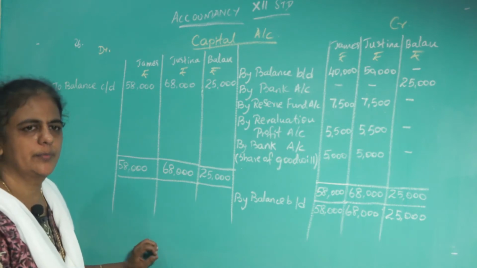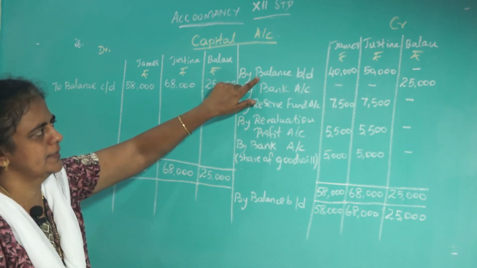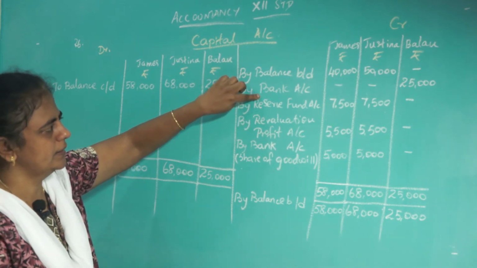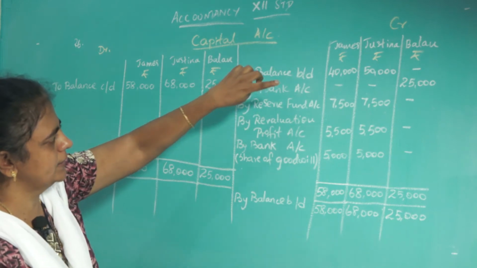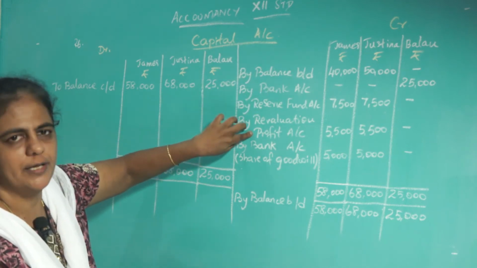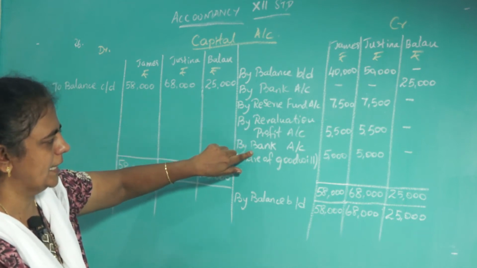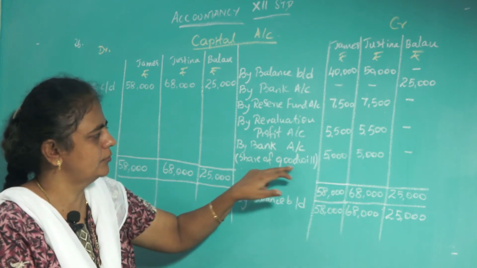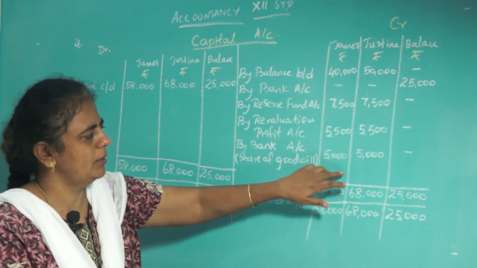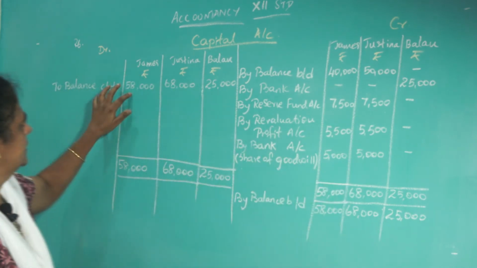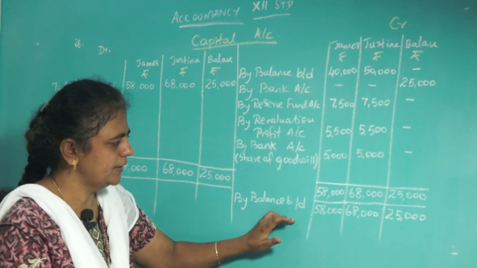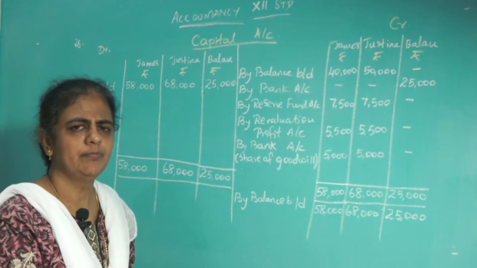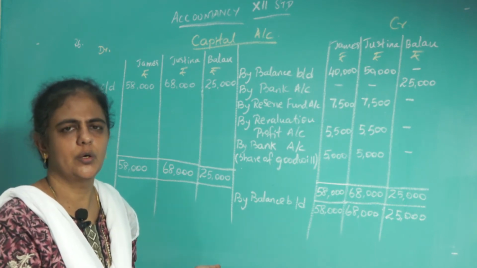Hope you understood, children, how to prepare the capital account. First thing, bring the balance here, balance brought down, that is the capital from the balance sheet. Then the money brought by the new partner. Then the fund should be transferred to the old partners' capital account. Revaluation profit already we found out. This is the amount of goodwill cash he is bringing, that should be taken by the two old partners, share of goodwill. They are equal partners, so share half. Find the difference, bring it down. Now this 58,000, 68,000 and 25,000 is the capital balance that should be taken to the new balance sheet, that is the balance sheet you are going to prepare.